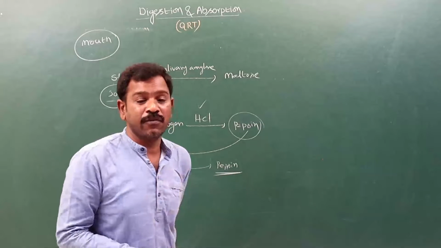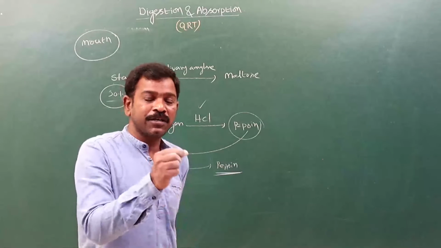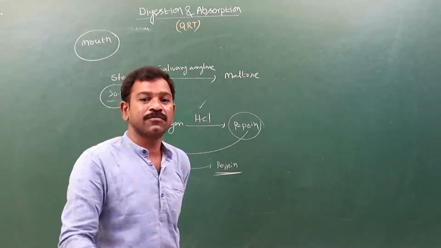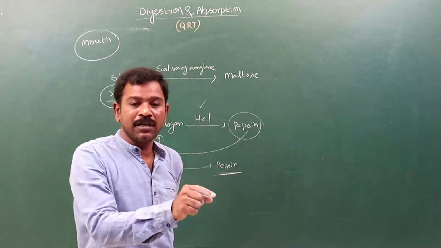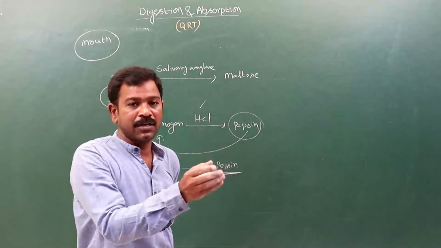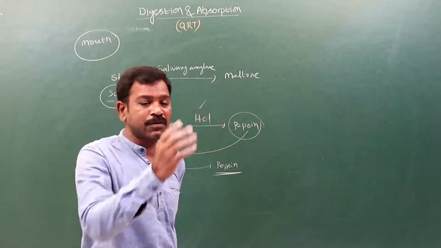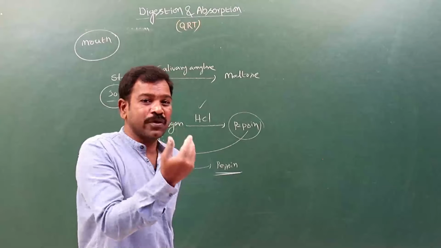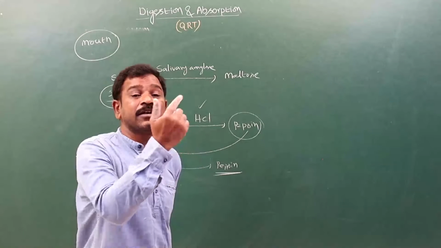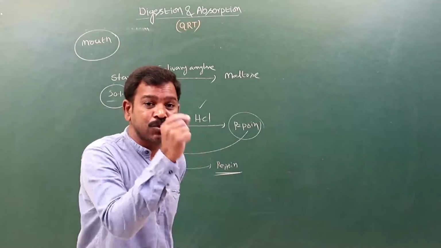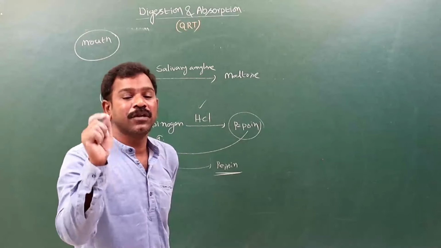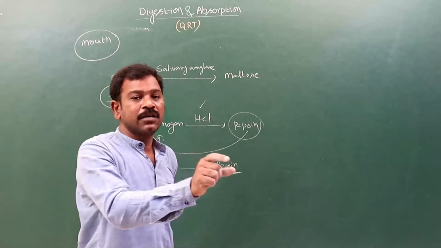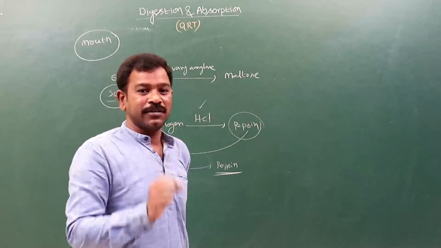That chylomicron now comes out from the epithelial cell by the exocytosis process, and reaches the interstitial fluid, and from there it reaches the lacteal. Here there is a large lymphatic vessel, and from the lacteal it enters different types of lymph vessels, and finally reaches the thoracic duct. From the thoracic duct, it finally enters the bloodstream through the left subclavian vein. So the chylomicrons enter the left subclavian vein.